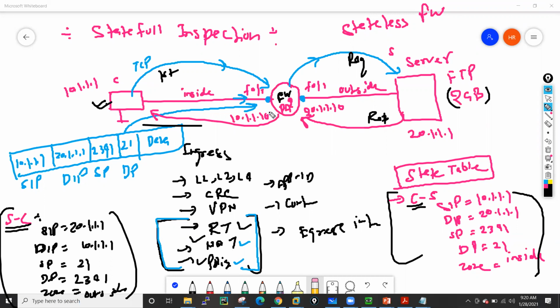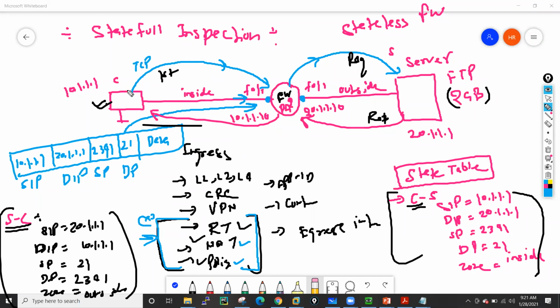So you will see, due to stateful behavior, we are saving some time, because when the firewall sends a packet through the routing engine, through the NAT engine, then the policy engine, it will take time, right? They need some time for the processing of that packet. But here you have all these details, right? All the details we are bypassing in case of the firewall.